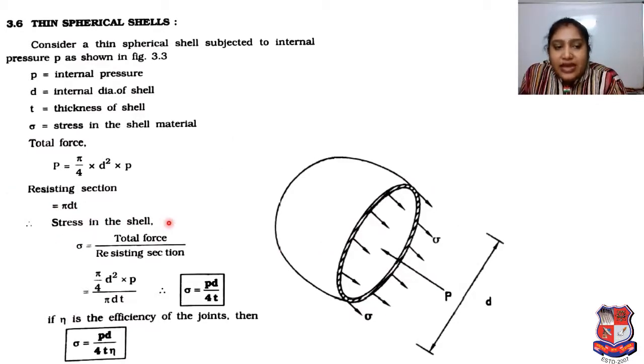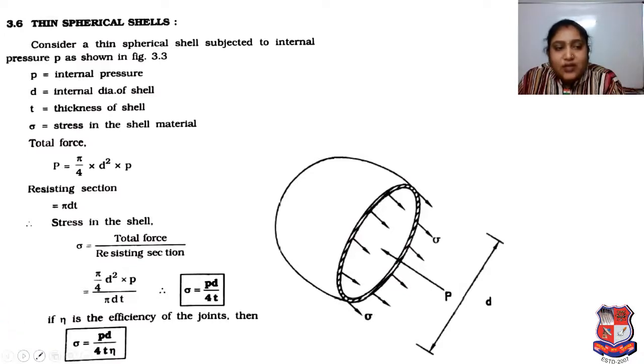So stress in cell will be stress is equal to total force upon resisting section. So we have to put the value of total force P and value of resisting section. So pi by 4 d square into P divided by pi dt, and if we simplify, then stress will be PD upon 4t. That we have to remember because it is very easy based on the figure as per the explanation, and that will be useful to calculate problems. If efficiency of joint, then stress is equal to PD upon 4T, that efficiency of joint.